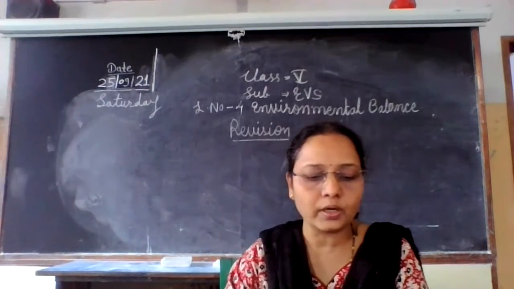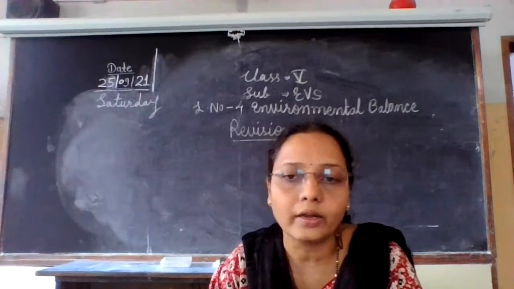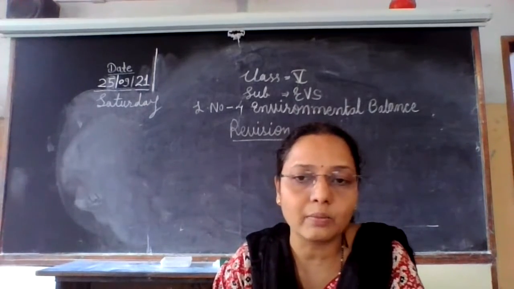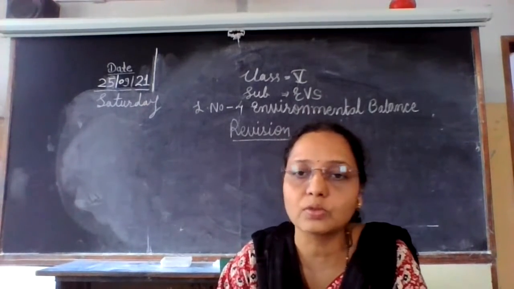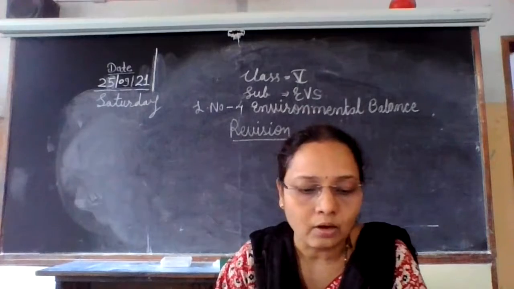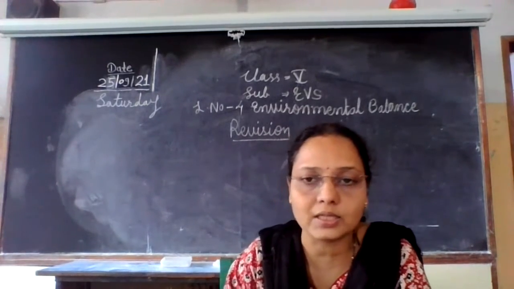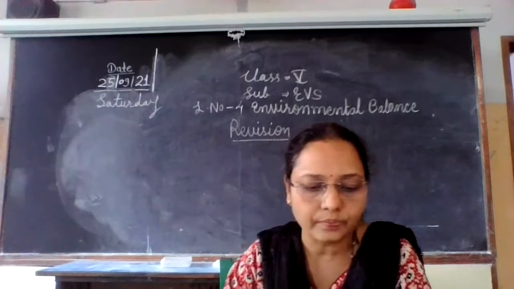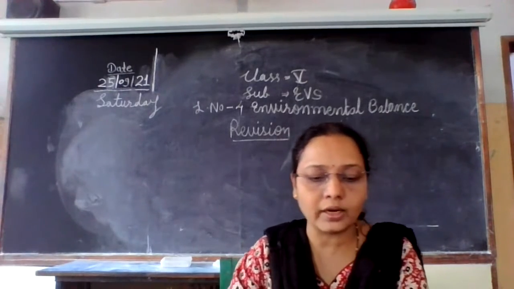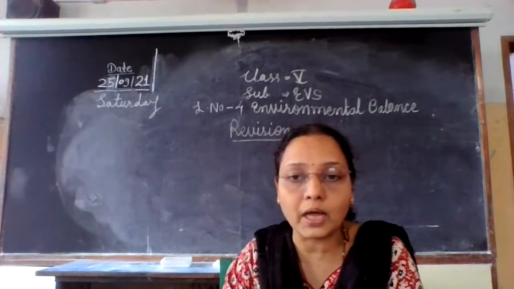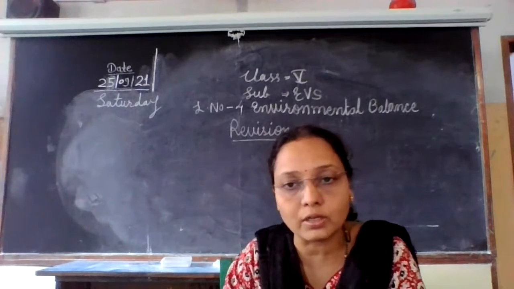This is an important cycle in the environment. That is, the environmental balance takes place due to the decomposition of organic matter by bacteria and viruses, the decomposers.